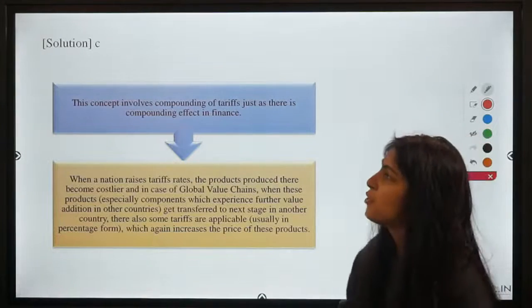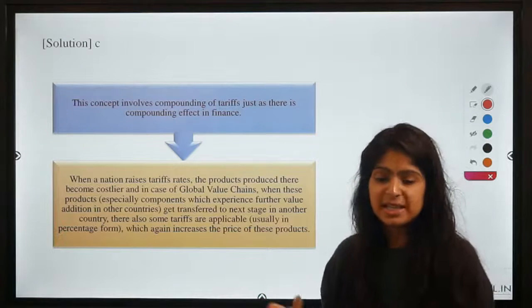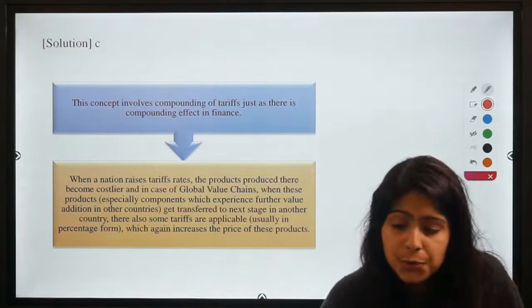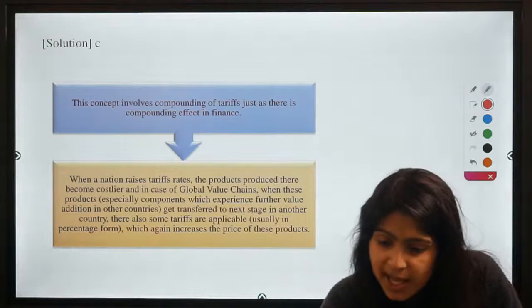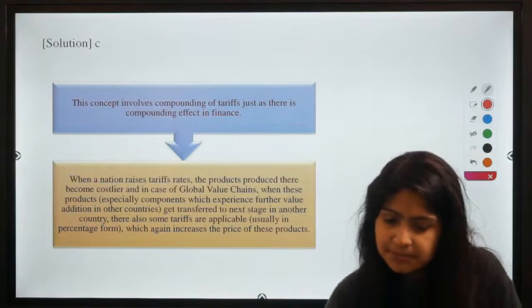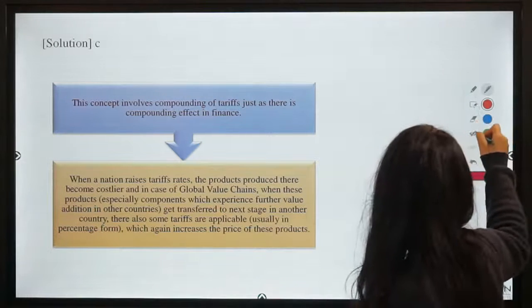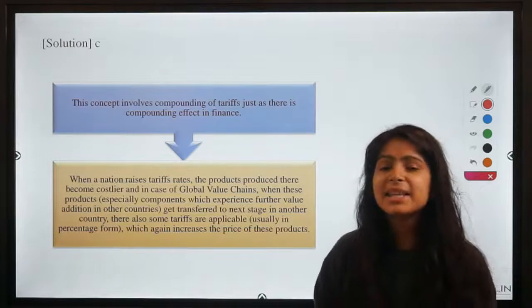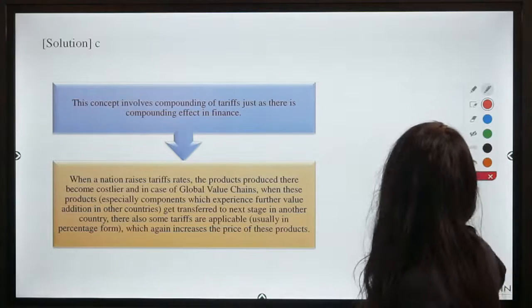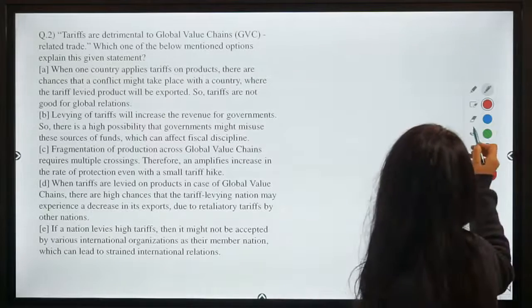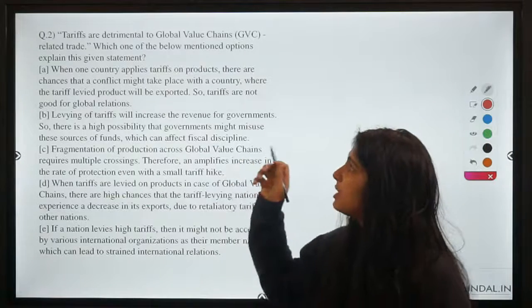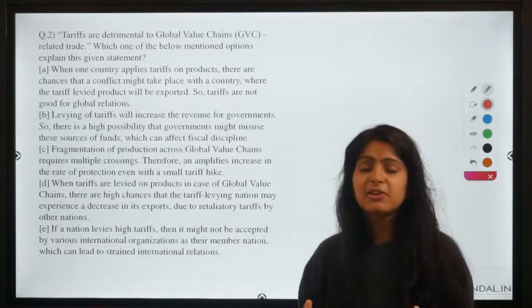The correct answer for this question is option C. So all those of you who answered C, Sumit and Swaroop, you are absolutely right. And why is this so? Why is C the correct answer? Let's see. The statement says tariffs are detrimental to global value chain related trade.